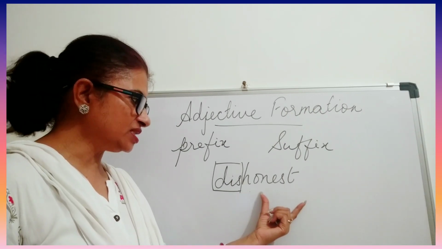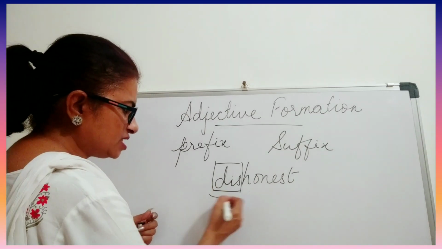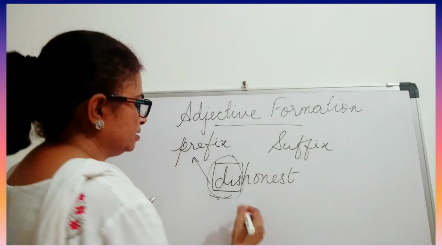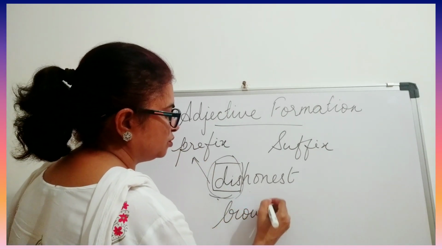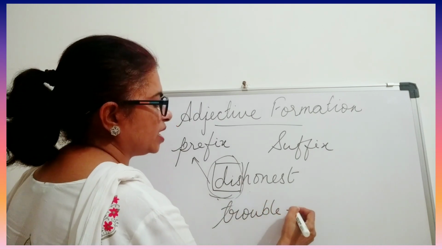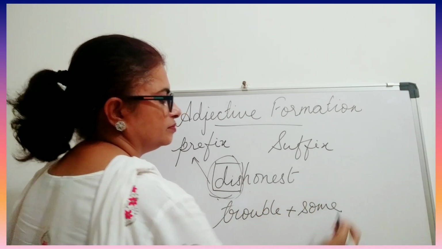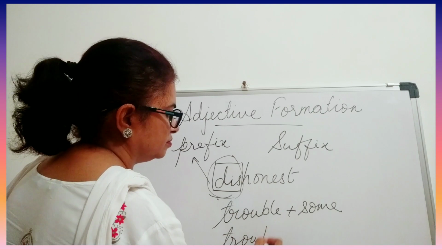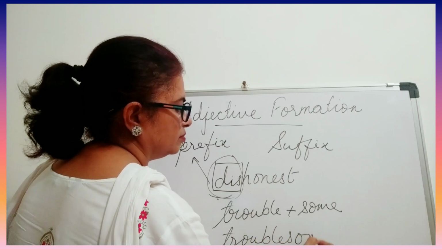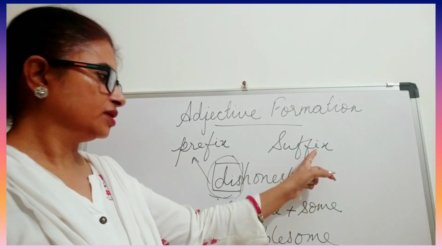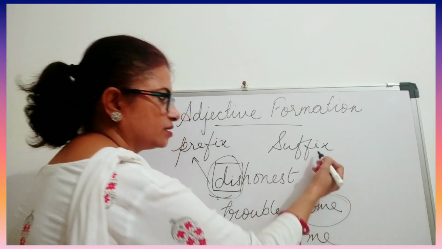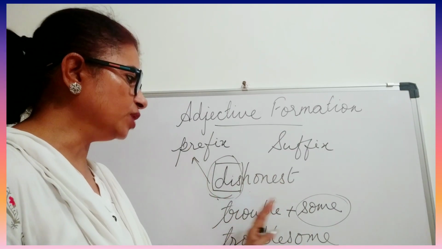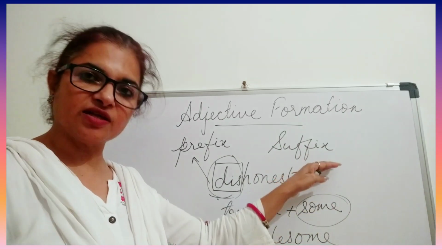So the opposite of honest is dishonest. So here this we have added, this is a prefix. Now if I add trouble, trouble plus some, it becomes troublesome, isn't it? So that means we are adding a suffix. So the word which you add before, that is a prefix, and the word which you add afterwards, that is a suffix.